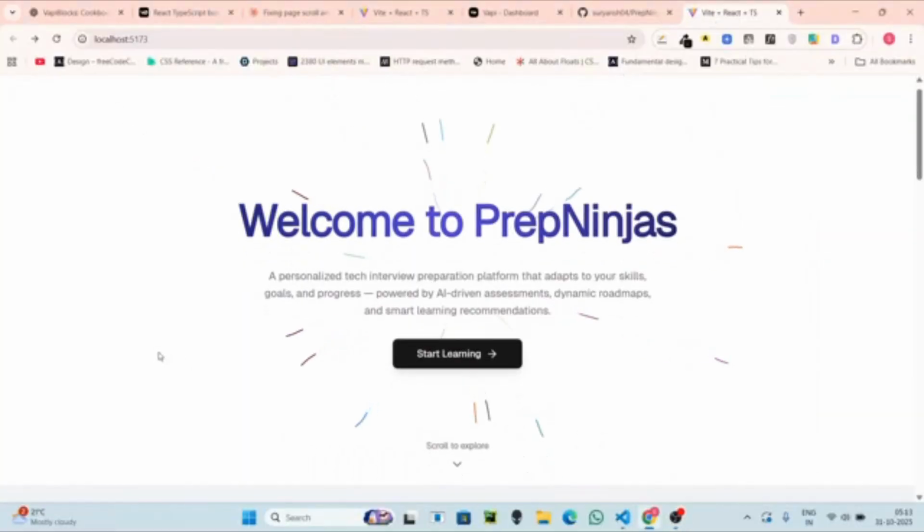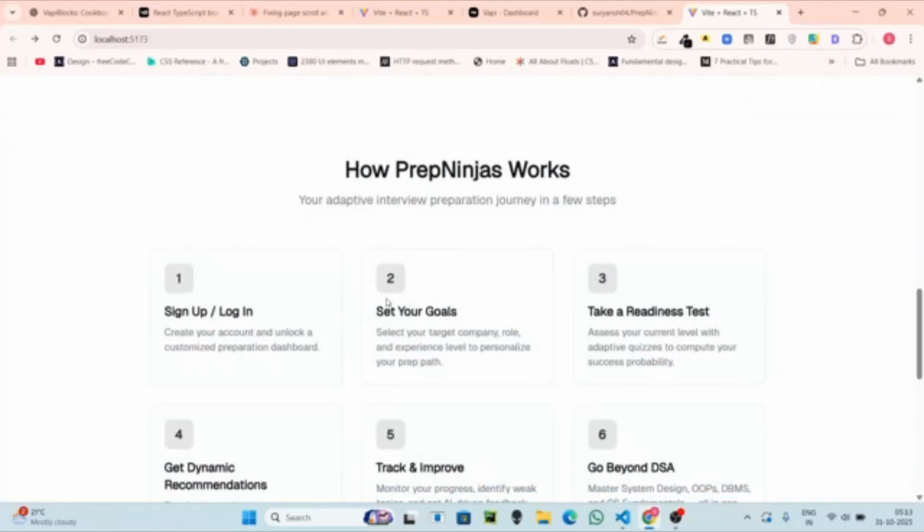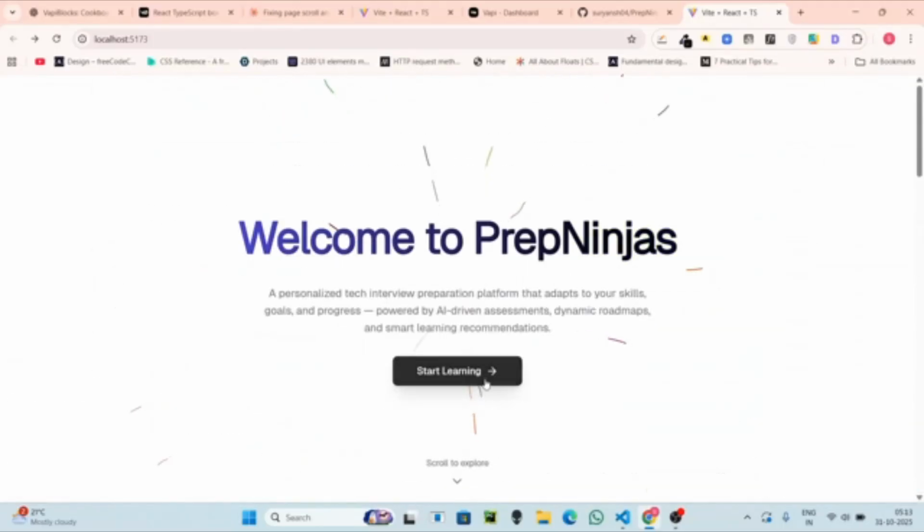Hi, so we are presenting PrepNinja. This is the landing page. We've built it completely in React and we're using ShadCN for the elements. We've listed down all the features. Okay, let's click on start learning.